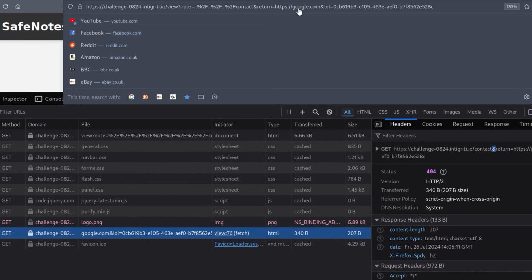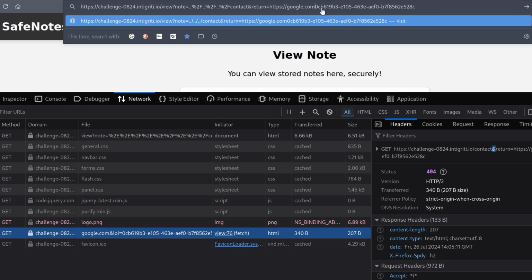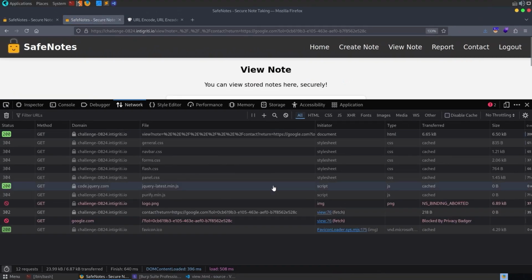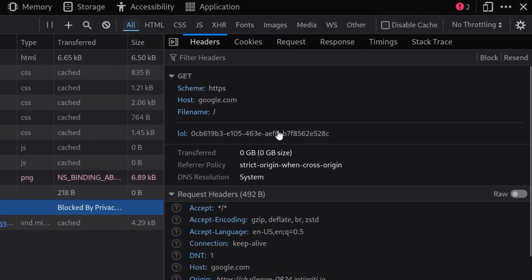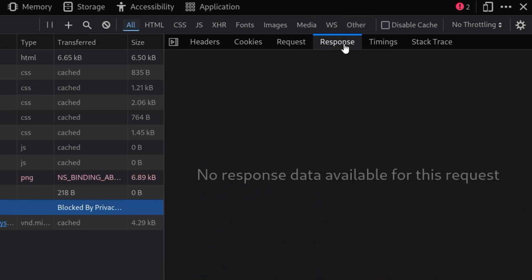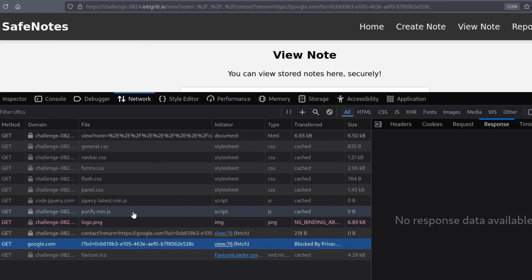There's probably a few different techniques that you could use to do this as well. You could also potentially just access a URL and say another question mark equals at the end here. We didn't really need that extra parameter. And then it would call Google and then this query. Probably the easiest way to do it is just to use question marks all the way through it. So if we do here question mark and then a question mark here as well, hit enter, and there we go. That's a full chain. And we now have the request to Google. It did use that query, but again, it's fine. If we have a look at the response, oh, it was blocked by privacy something or other. That's fine.